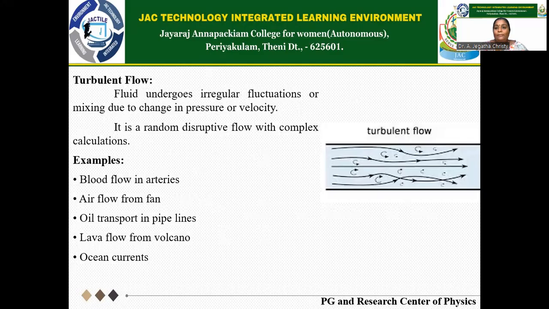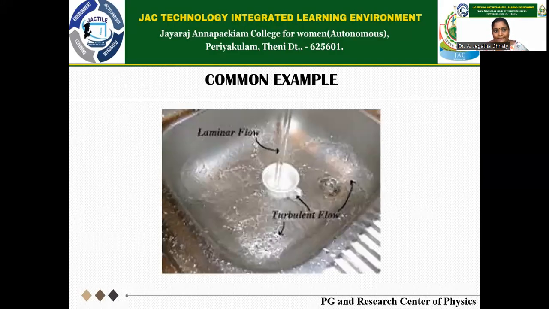Turbulent flow. Turbulent flow is the fluid that undergoes irregular fluctuations or mixing due to change in pressure or velocity. It is random disruptive flow with complex calculations. In one simple term, we can say that it is completely opposite to the streamline flow. The examples are blood flow in arteries in the heart, air flow from a fan, oil transport in pipelines, lava flow from a volcano, and ocean currents.